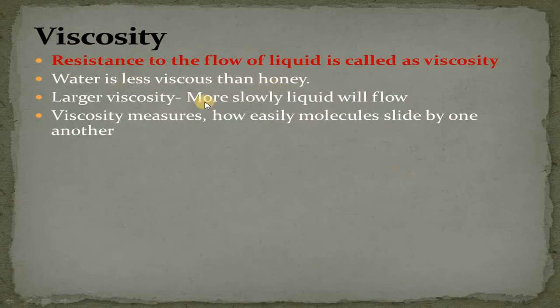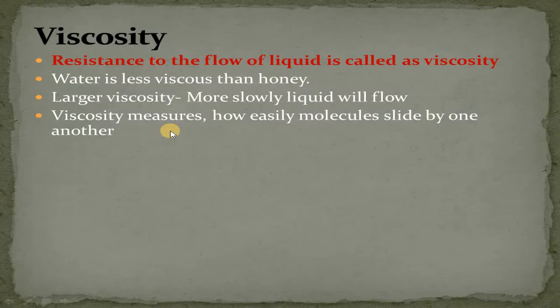If we have different liquids and the liquids have greater viscosity, their flow will be less. They move slowly as compared to the less viscous liquids. This viscosity measures how easily molecules slide by one another.